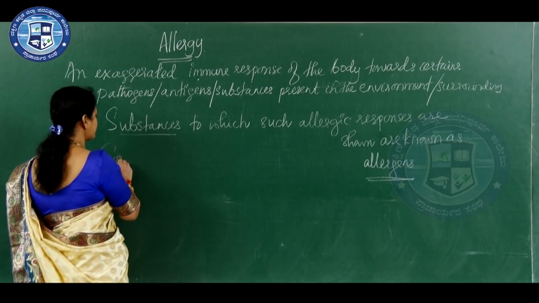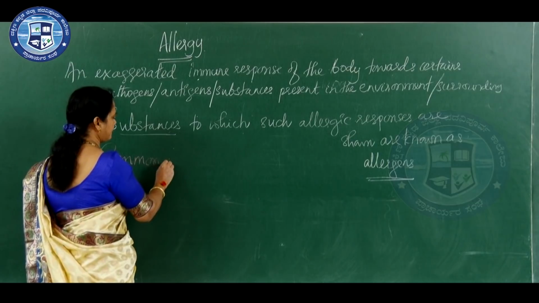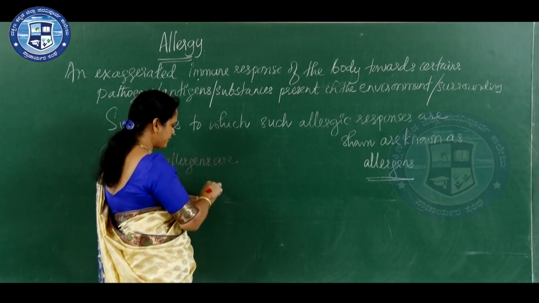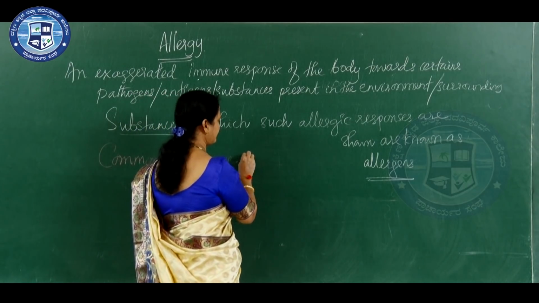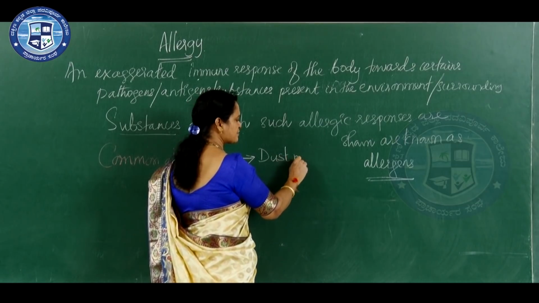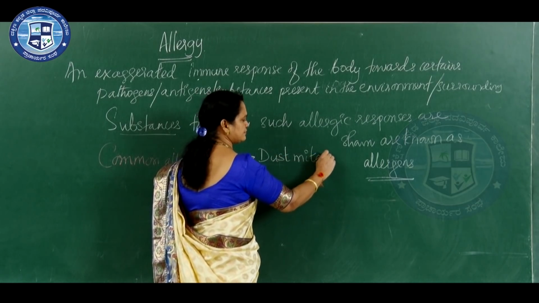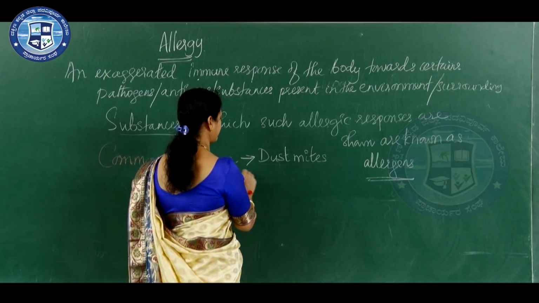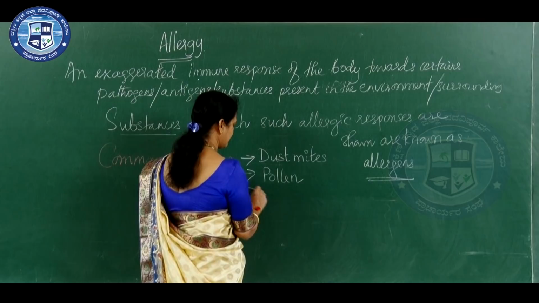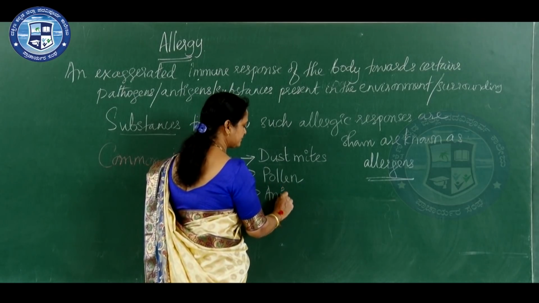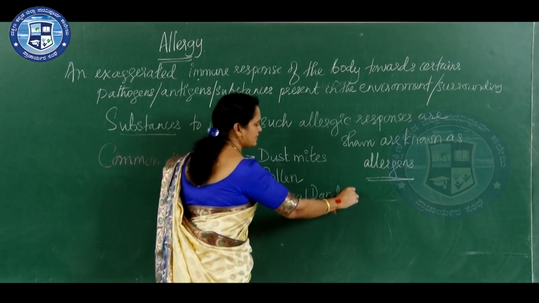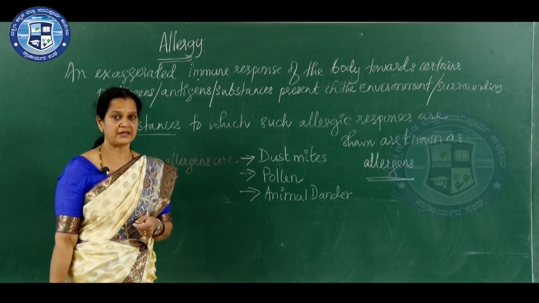The common allergens are dust mites, pollen and animal dander. These are the common allergens.